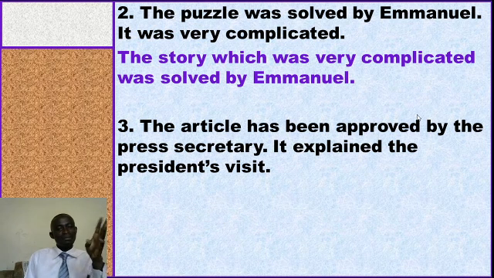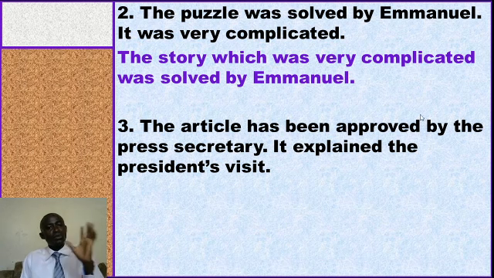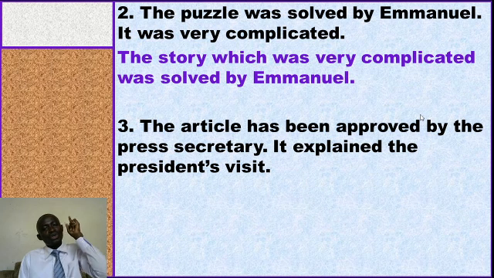I can give another example. The book got lost. The book was found by the class captain. What are we talking about? We're talking about the book was found by the class captain. What is the final thing? What exactly happened finally? The book was found by the class captain. We shall say the book which got lost was found. That's how it is, friends.